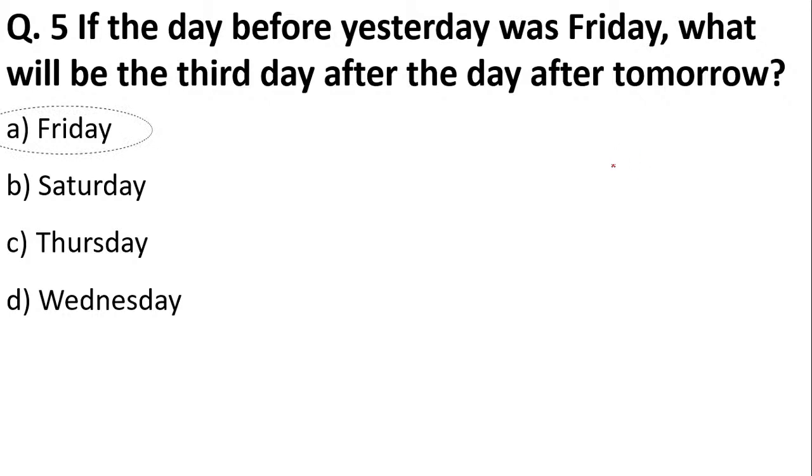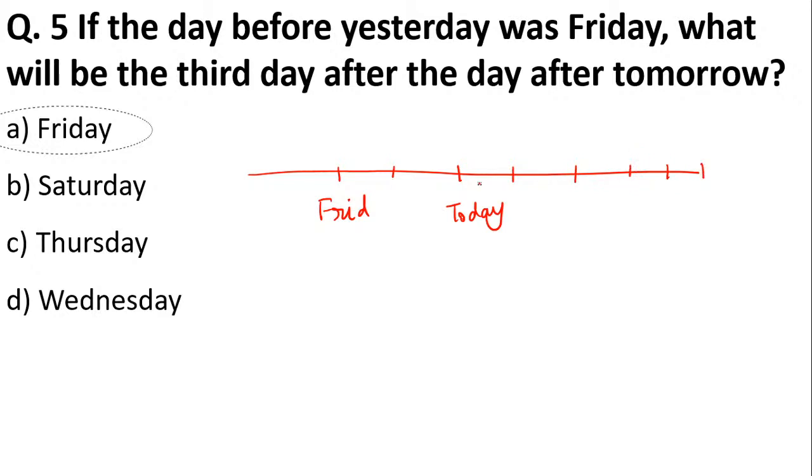Got it, students? How did we get it? First, we found out what was today. How did we find out? Because they said that the day before yesterday was Friday, and then they ask which is the day after tomorrow. So this is tomorrow, this is the day after tomorrow, and the third day: first, second, and third. So we have to find out this. Friday, Saturday, Sunday, Monday, Tuesday, Wednesday, Thursday, Friday. That is why A is right.